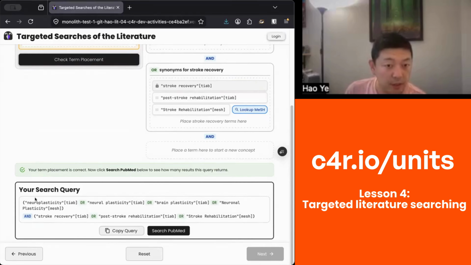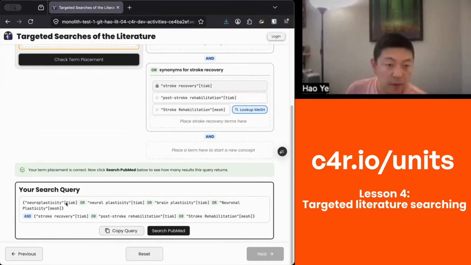We can also see in the search query here, by including all of the neuroplasticity terms together, they're joined with the Boolean operator OR. So any of these ways for an article to be about neuroplasticity will be included, as well as any of these ways an article could be about stroke recovery will be included.